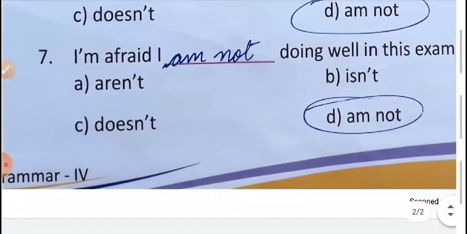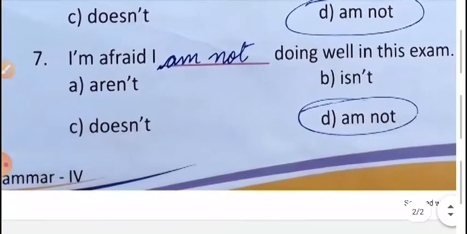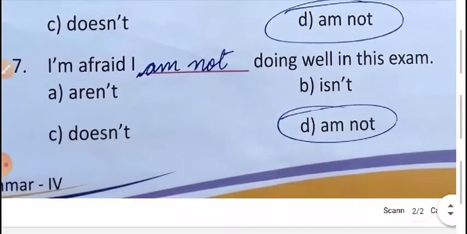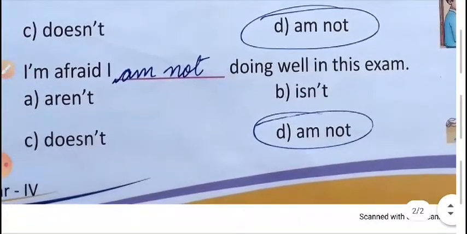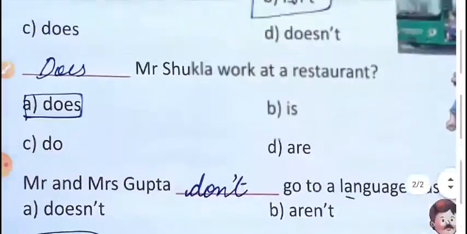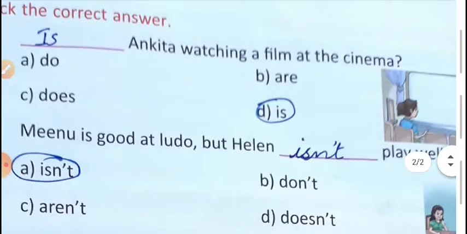Last one, question number 7. I am afraid I am not doing well in this exam. So am not. So this is today's lesson.